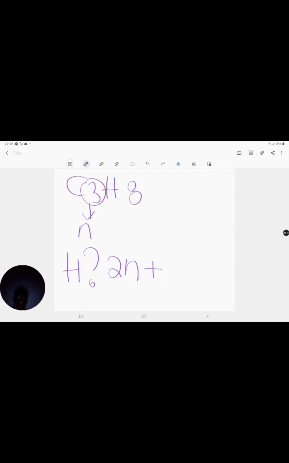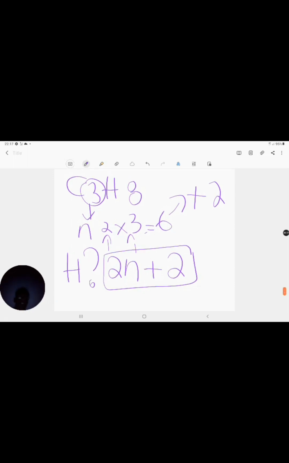Well, N is equal to 3, and multiplying that N by 2, what I'm getting here is 6. How much do I need to add to 6 in order to get to 8? I need to add 2, so I can just add 2 here. So we realize that for all of my alkanes, I've got 2N plus 2 here.